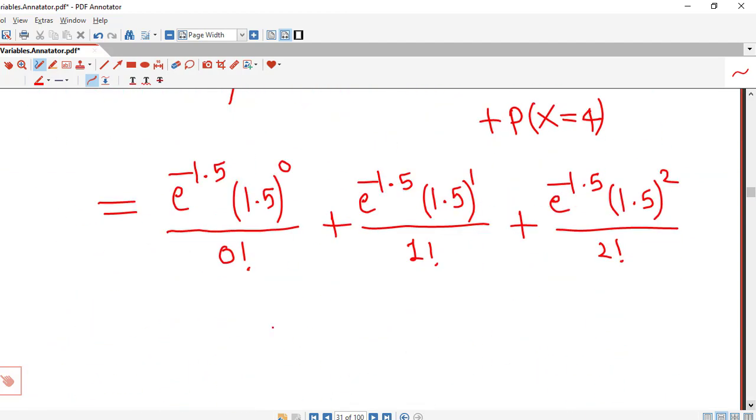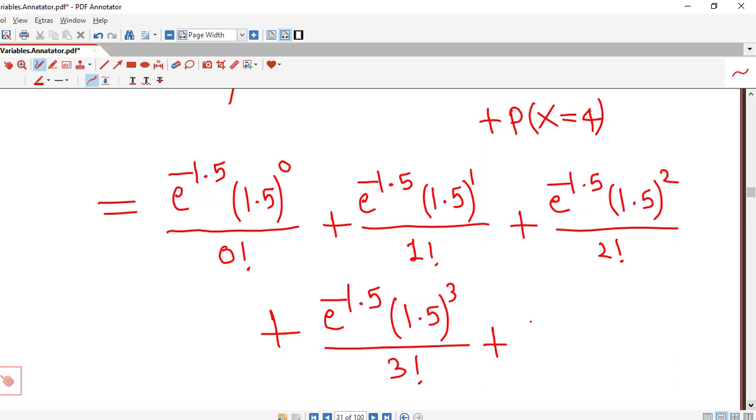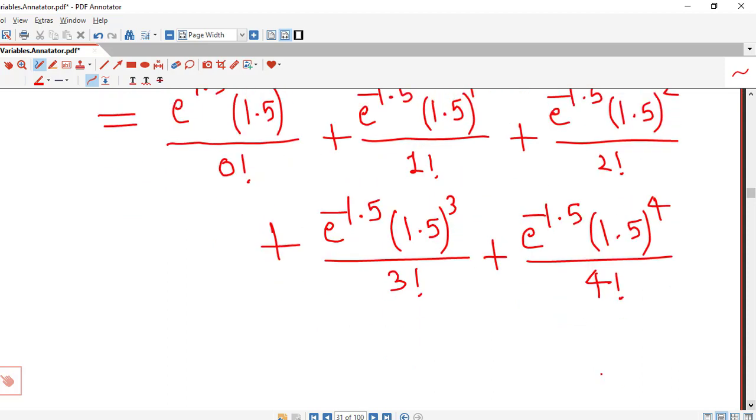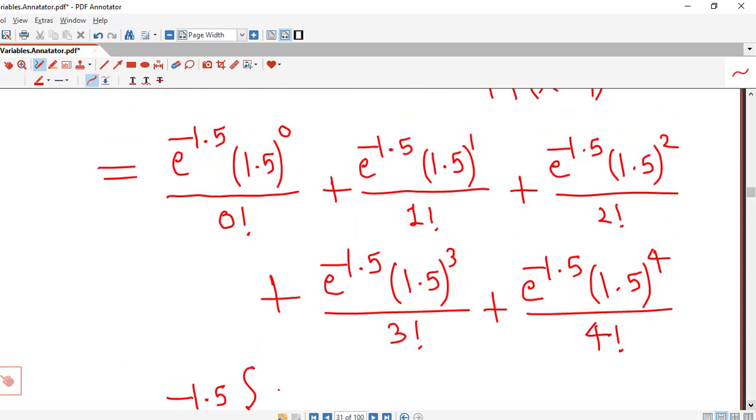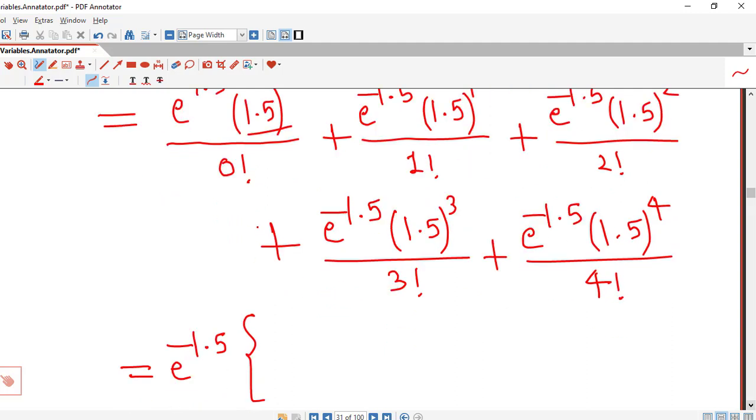Then we put x equal to 3 and x equal to 4, so this is e raised to minus 1.5, 1.5 to the power 3 divided by 3 factorial, and the last value is for small x equal to 4, we have 1.5 raised to 4 divided by 4 factorial. Now in each term we have e raised to minus 1.5 common, so we can take it outside. Now 1.5 raised to 0 is 1, 0 factorial is also 1, so there will be 1 left here.